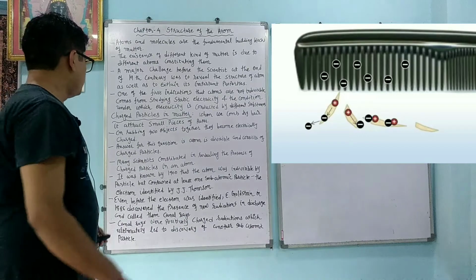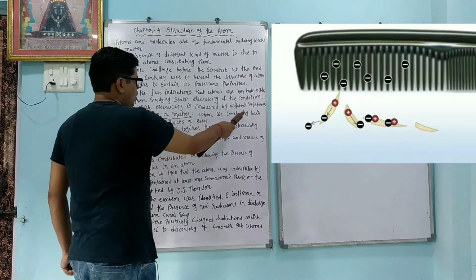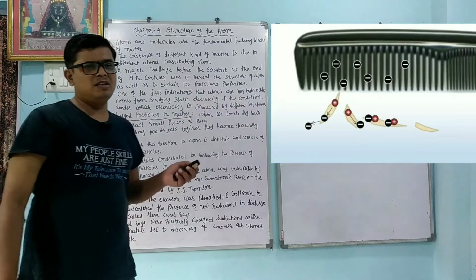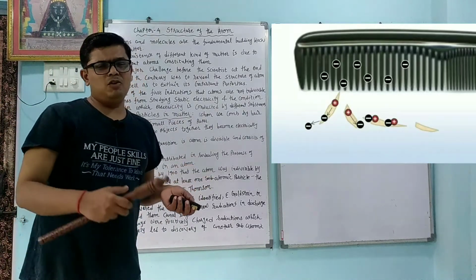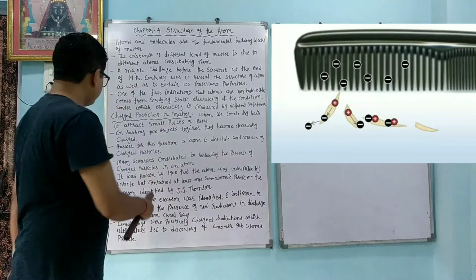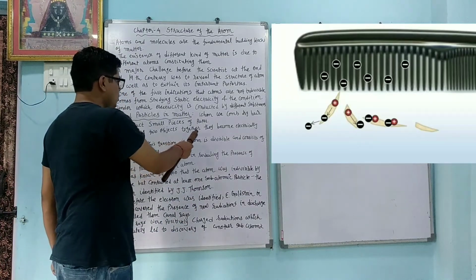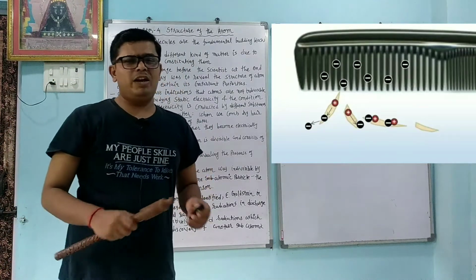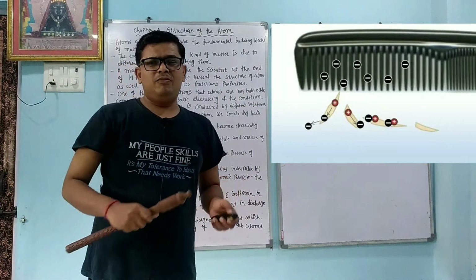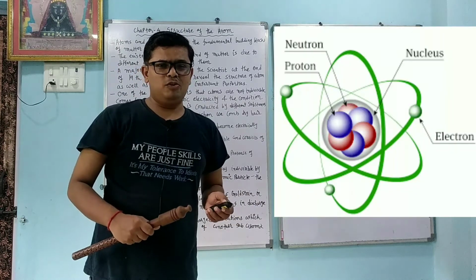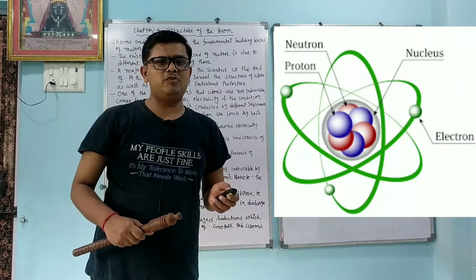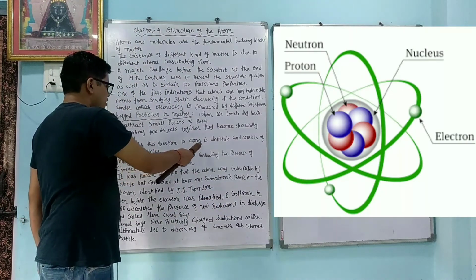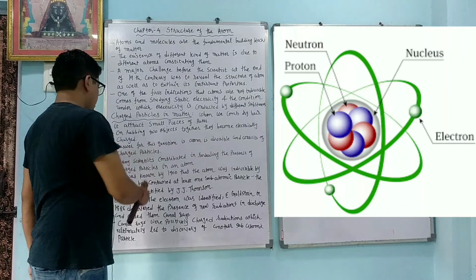Dear student, we are going to learn about the charged particles in the matter. When we comb dry hair, it attracts small pieces of paper. Because in the comb some charge is produced, it attracts the paper. On rubbing two objects together, they become electrically charged, either by losing electrons or gaining electrons. When we rub something, charge is produced. Charge is of two types: one is positive charge and the other is what? Negative charge. The answer to this question is that atom is divisible and consists of charged particles.